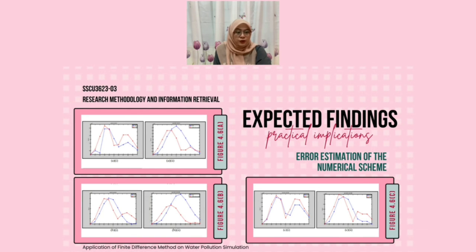Error estimation of the numerical scheme. In this section, the forward time-centered space numerical solution is validated with the analytical solution. Figure 4.6a, Figure 4.6b, and Figure 4.6c show the error of the numerical solutions compared with the analytical solution for delta x equals 0.05 and delta x equals 0.025. From these figures, we can see that the absolute errors for the forward time-centered space method decrease as the time step size decreases.